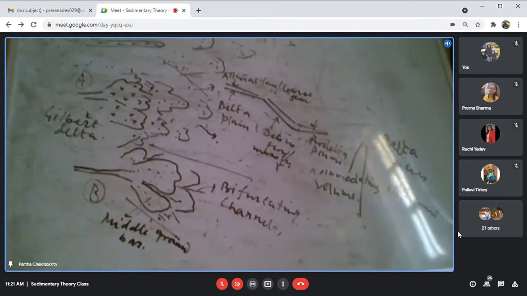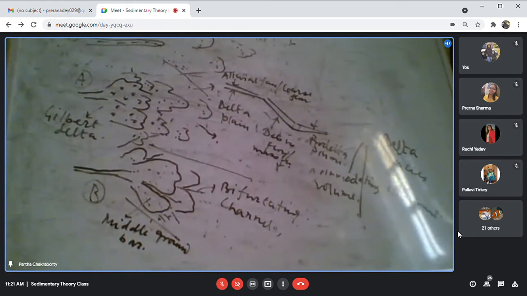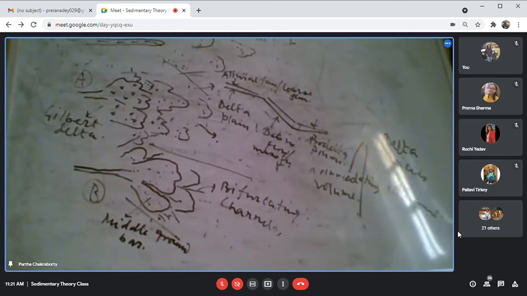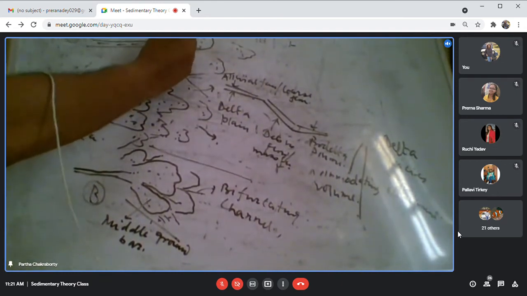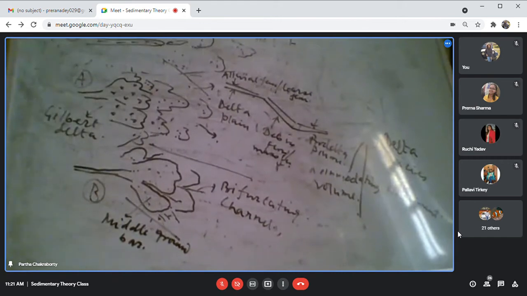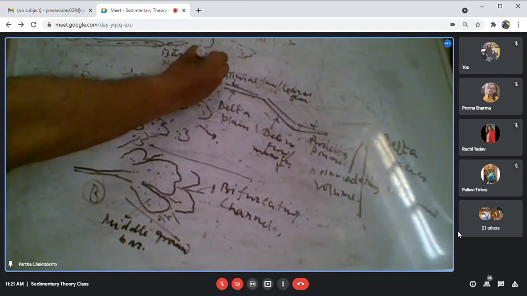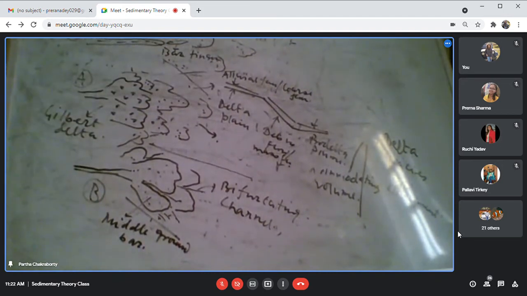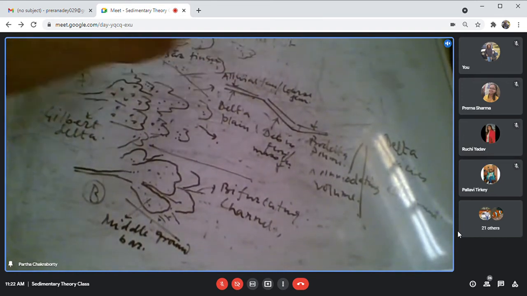You will get the bar finger here, the elongated sand body, which is called bar finger. And you may get some plumes in the distal part of it.